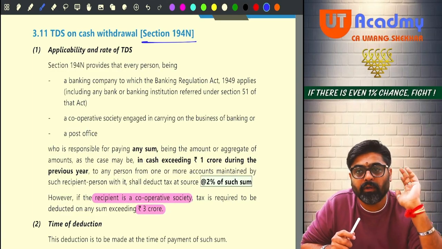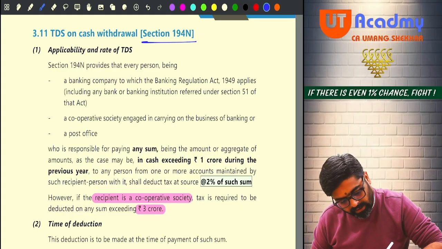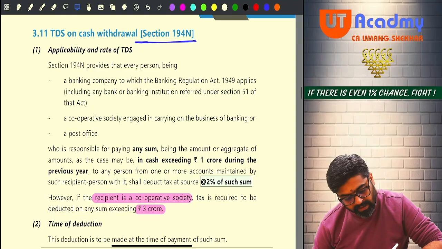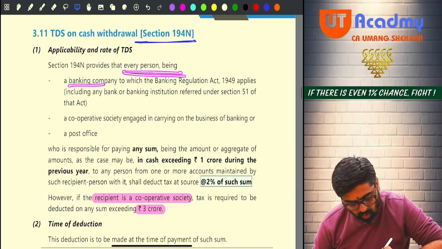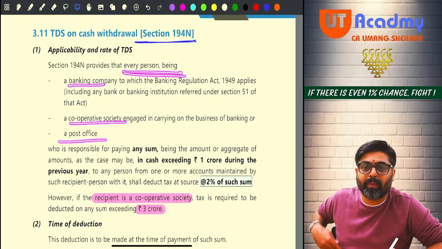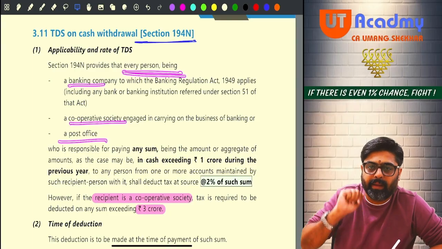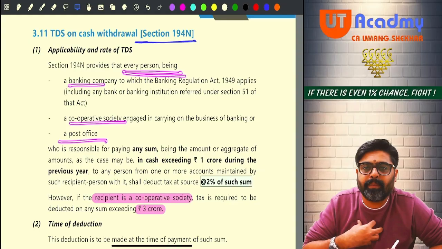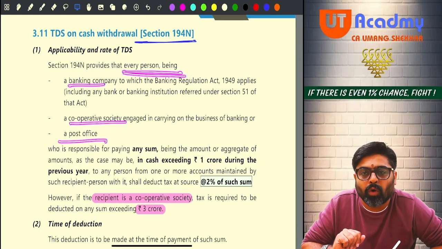Getting my point? So, under section 194N, what they are saying? That every person, being a bank, cooperative bank or a post office, so you might be having some account in any bank, in a post office, or in a cooperative bank.